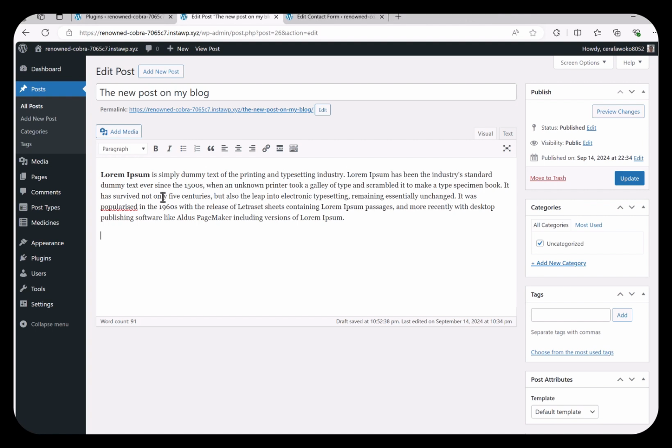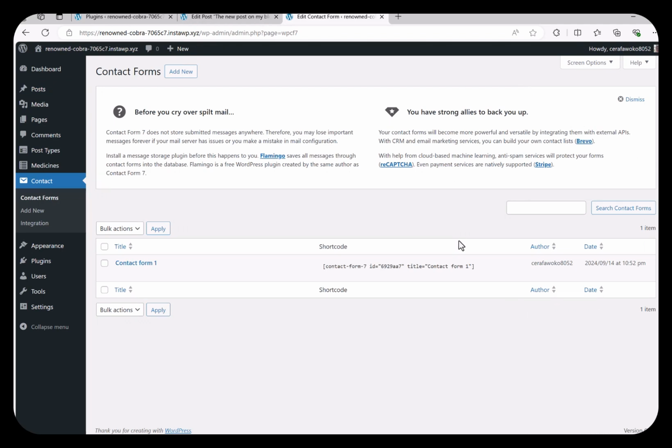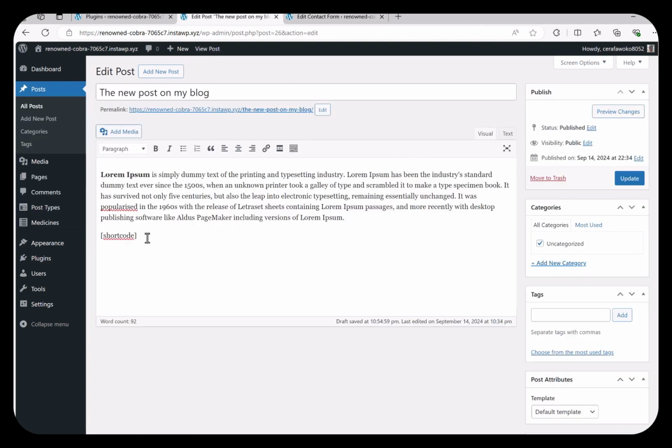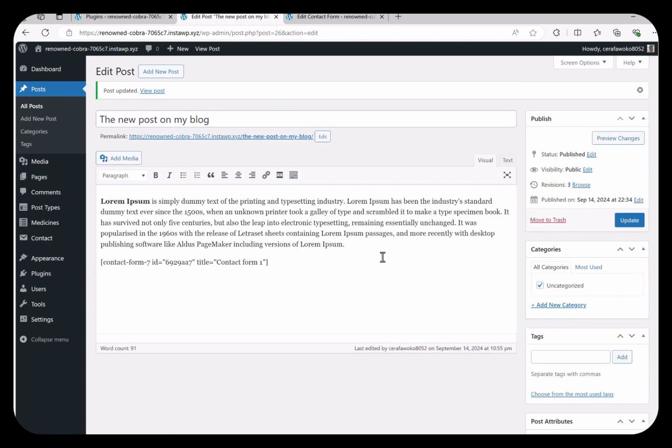So if you want to add dynamic content to your posts, the best way is to use shortcodes. Shortcodes are some things in these brackets that you can use. For example, something like shortcode, but not actually shortcode. And in the background, it will run some code and output something. A good example for this is Contact Form 7 plugin, which you can use its shortcode here. I can basically copy this and paste it in my posts or page or any custom post type. And then the output for this would be a contact form.